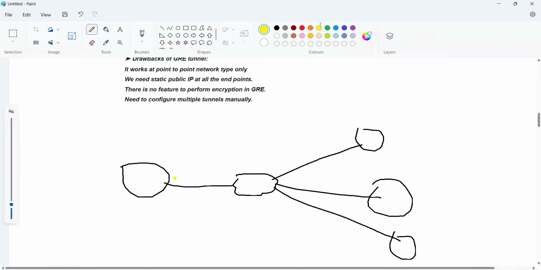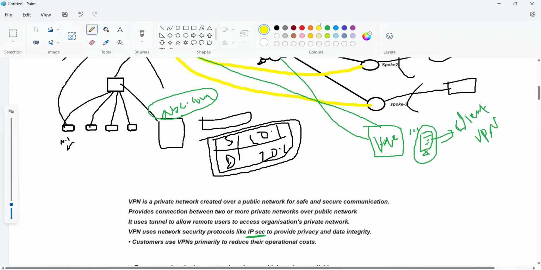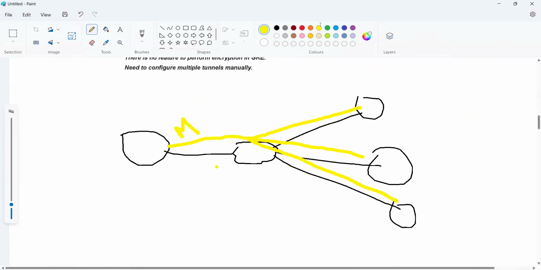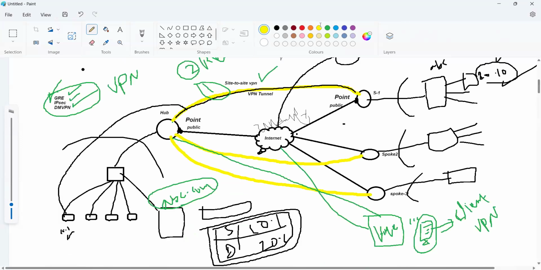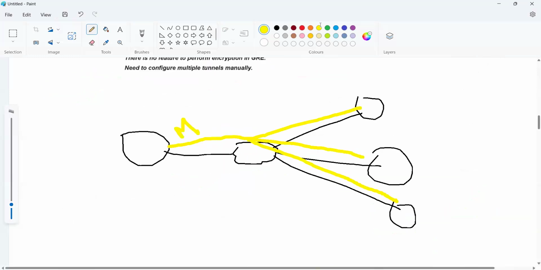Point to multi-point means, again, a tunnel will be established from here. This is only one tunnel, a multi-point tunnel. These are all connected like this. We call this a hub and spoke location. In point to point, only one hub and one point are connected, but here you can assume only one multi-point connects the entire branches.